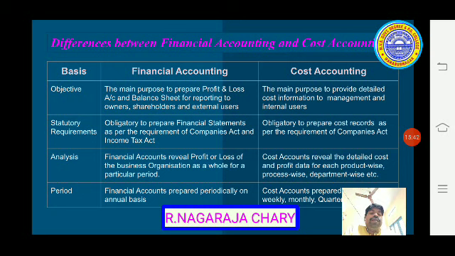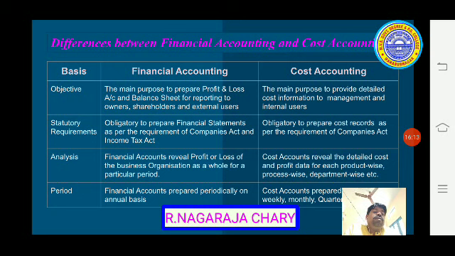Let us see next, statutory requirements. This is the obligation to prepare financial accounts as per the requirement of the Companies Act and Income Tax Act. According to the acts only we have to prepare; we have been given proformas, and based on that only we have to prepare. So that's why this is a statutory requirement. You have to prepare financial accounting statements at the end of the year.